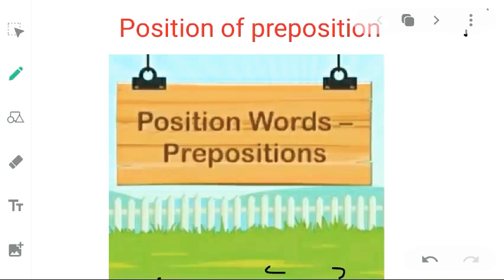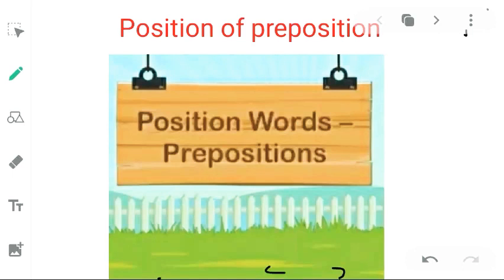For example, I am with you. Here the relation between I and you has been explained with the help of a preposition, that is with. So with shows the relationship between I and you. That is why the word with works as a preposition.